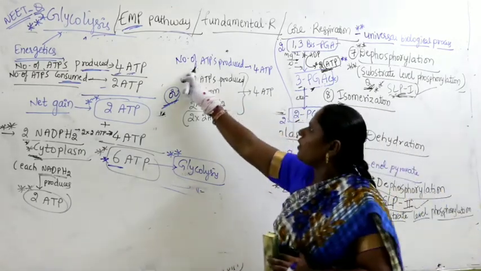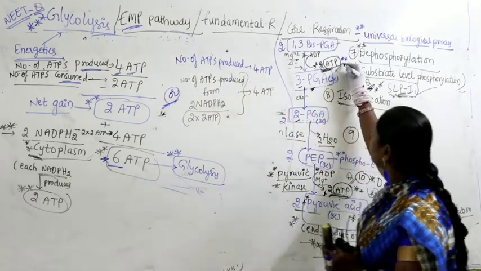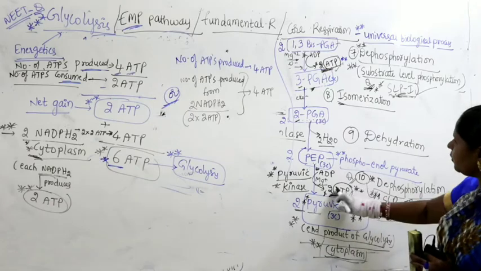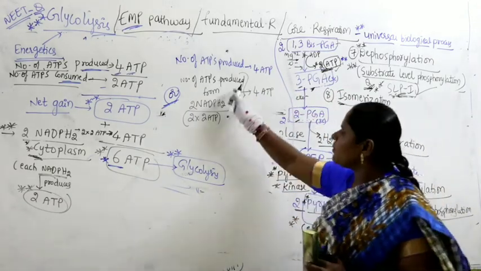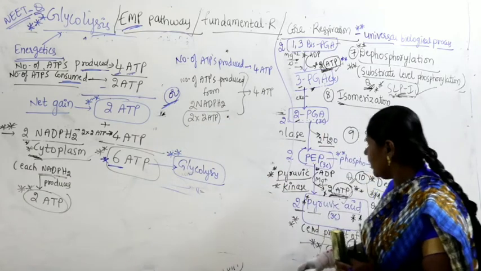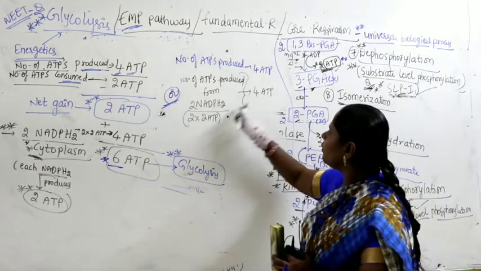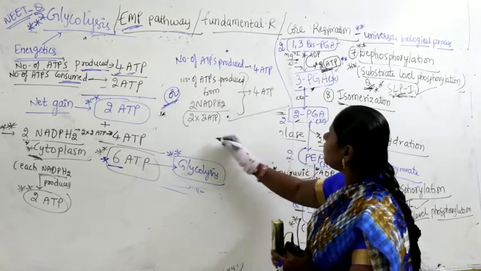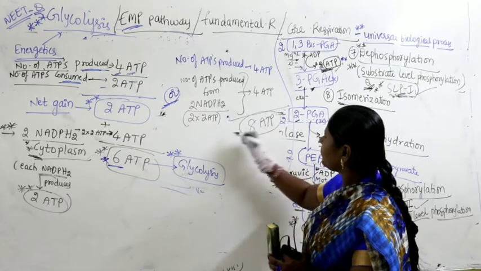Either you can write number of ATPs produced directly 4 ATP, because here 2 ATP and here 2 ATP, 2 plus 2, 4 ATPs. 1 NADPH2 contributes 2 ATP, 2 into 2 means 4 ATP. So what is the total you will get? Total ATP produced is 8 ATP.